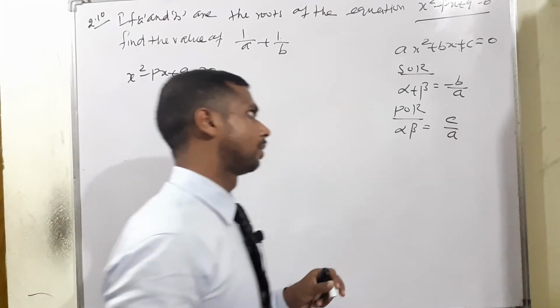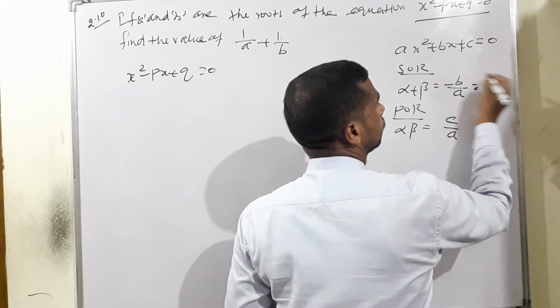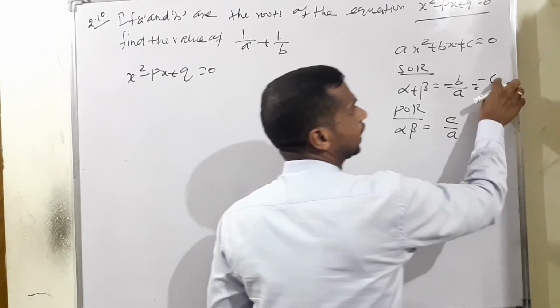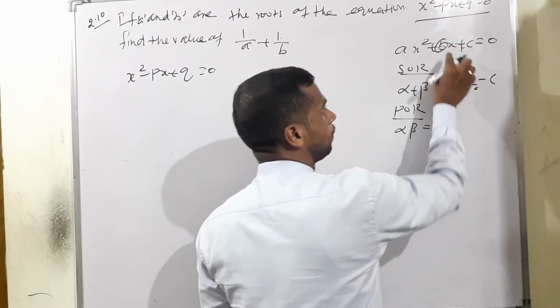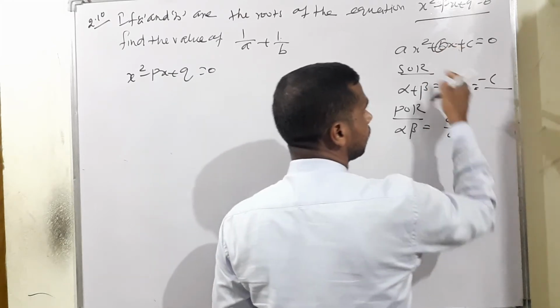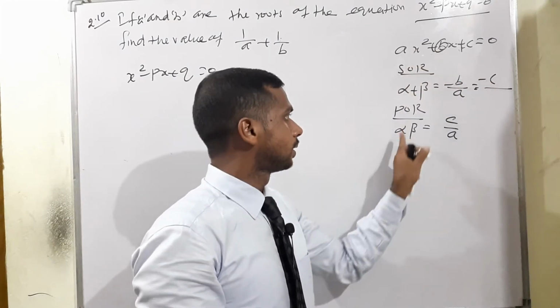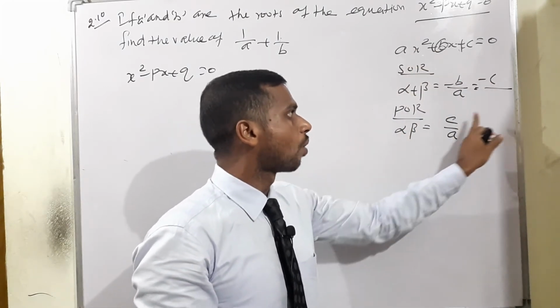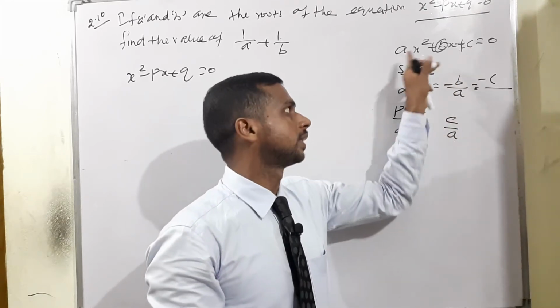That is the constant. Actually, this is how to find it: minus of the coefficient of x, what is the value there? b is there. That's why minus b divided by the coefficient of x square. At the same time, the product of the roots is the constant term c divided by the coefficient of x square.